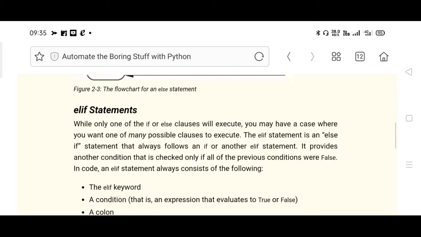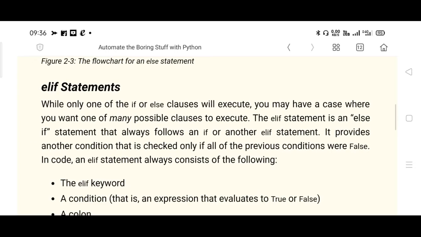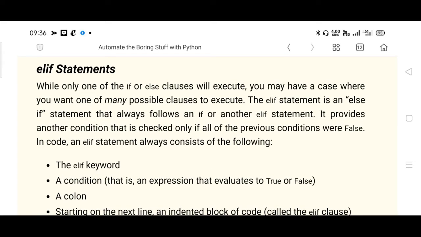Check with the contents. The elif statement: while only one of the if or else clauses will execute, you may have a case where you want one of many possible clauses to execute. The elif statement is an else if statement that always follows an if or another elif statement. So the else if statement follows an if statement, right? Or another else if statement.